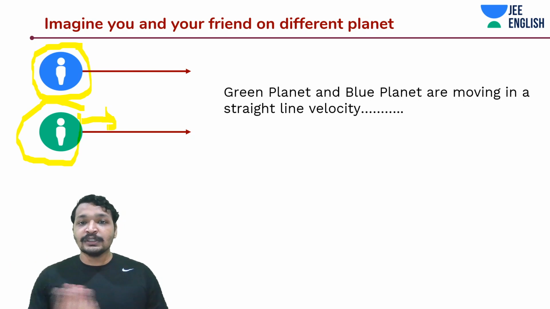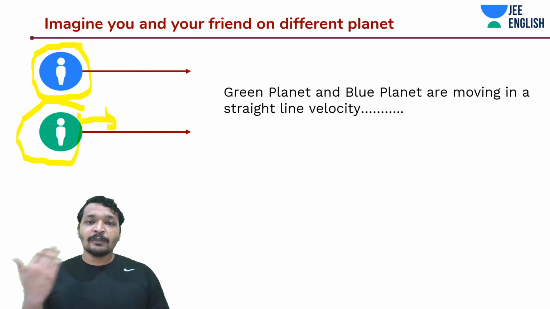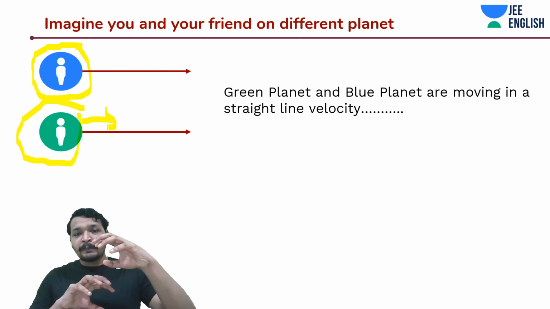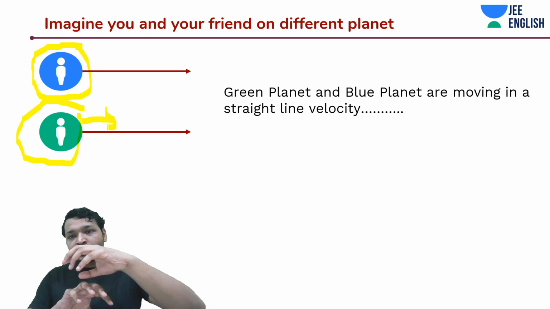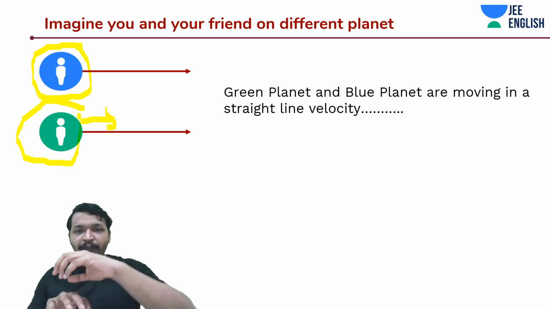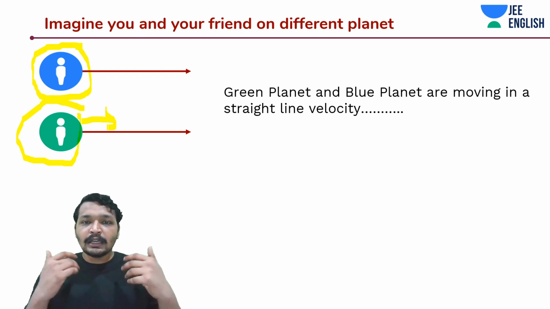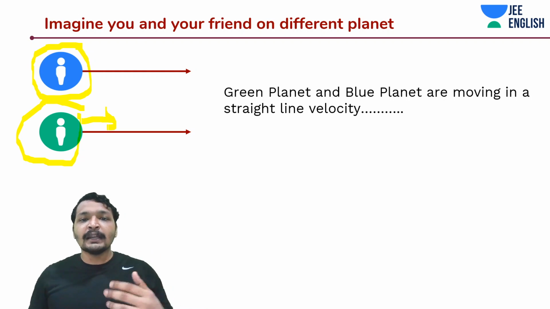I know that planets move in circular motion, but just imagine they are moving in a rectilinear direction. So you and your friend are on different planets, the blue planet and the green planet.